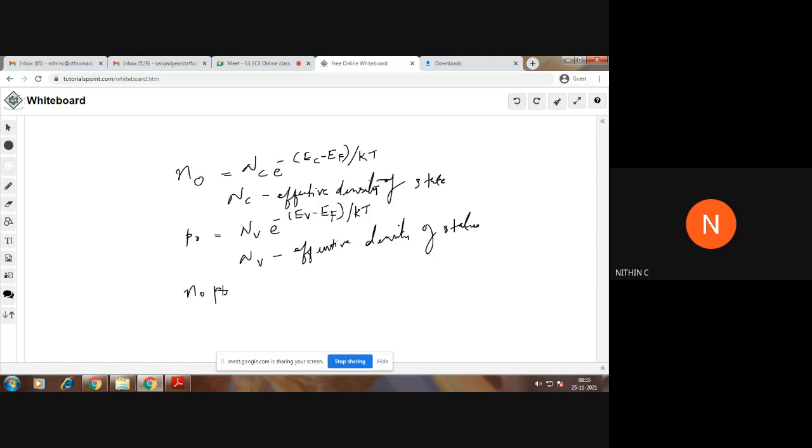We multiply these two expressions, and the result was Nc Nv e raised to minus Eg by kT, where Eg is the forbidden energy gap, the difference between Ec and Ev. So these are the expressions that we need to remember from this module mostly.